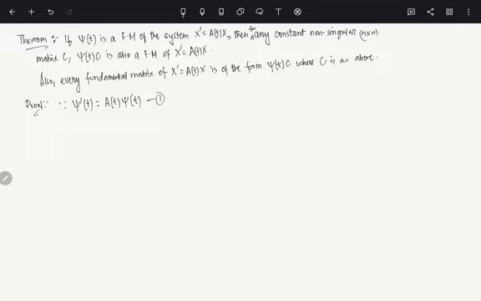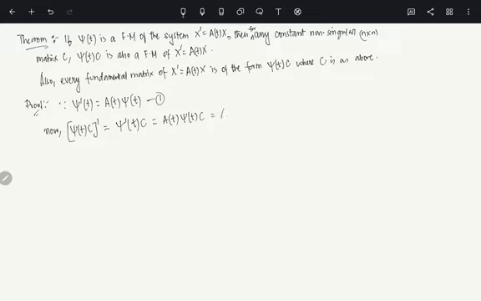Now, I have to show Φ(t)C is also a fundamental matrix. So let's look at the derivative of this. C is a constant matrix, right? So the derivative of that is basically nothing. It is essentially Φ'(t) acting on C. Again, Φ'(t) we know is A(t)Φ(t), acting on C.